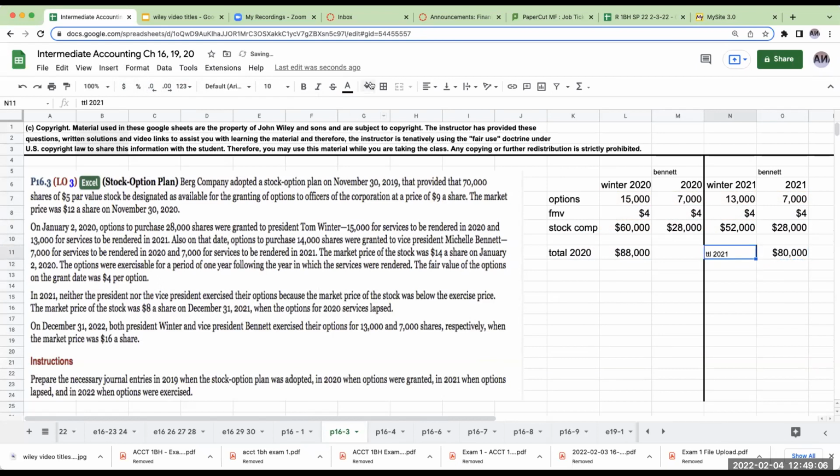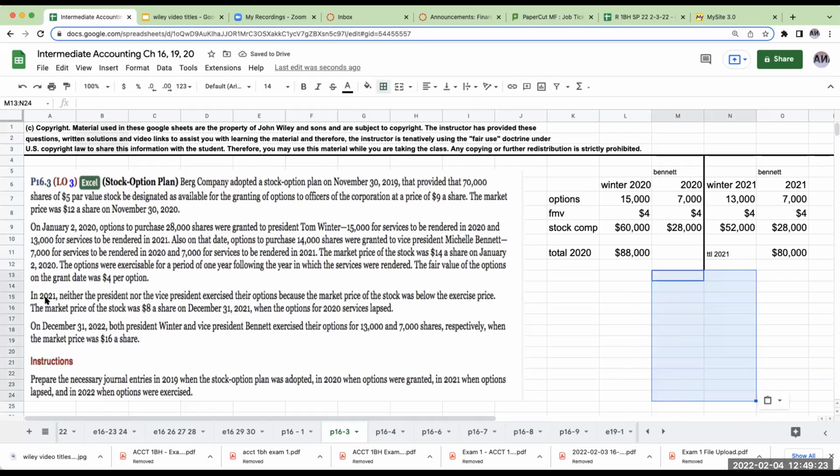Okay. So right over here, what we're going to go ahead and do is we'll go ahead and fix this real quick. Perfect. All right. So that's basically what's been issued.